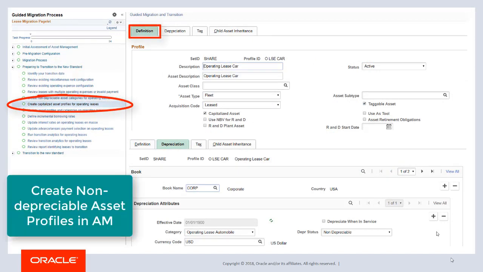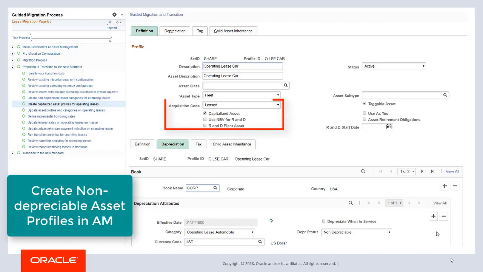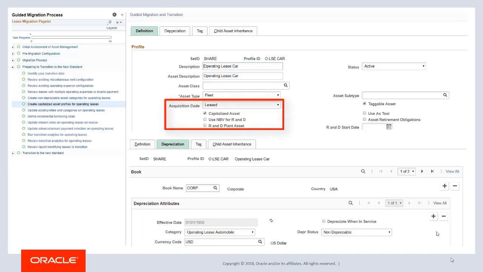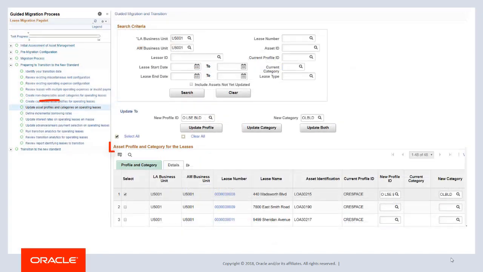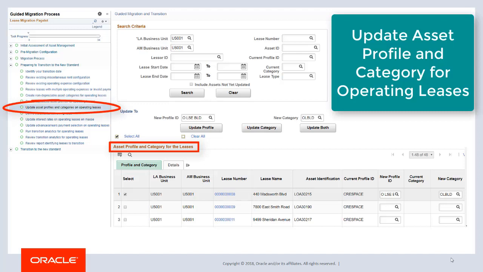Use the Definition page to create new asset profiles for your operating leased assets. New profiles should have an acquisition code of leased, capitalized asset selected, and a depreciation status of non-depreciable. Be sure to identify a default asset category. In a subsequent task, you will update the asset profile and asset category for operating leased assets using the profiles created during this task. Use the Asset Profile and Category page to update operating leases.